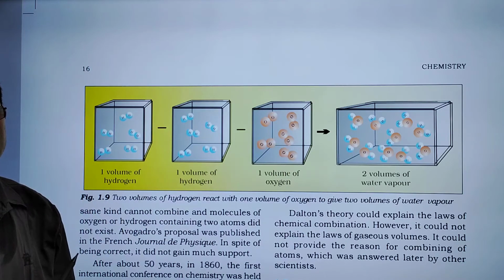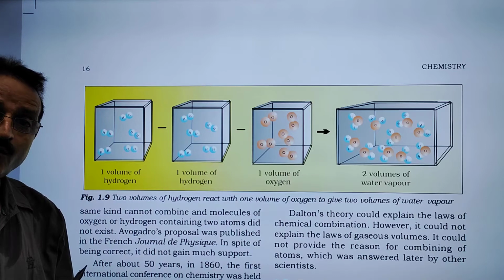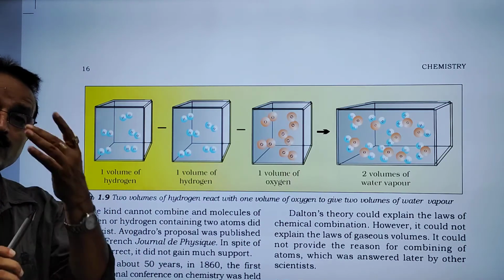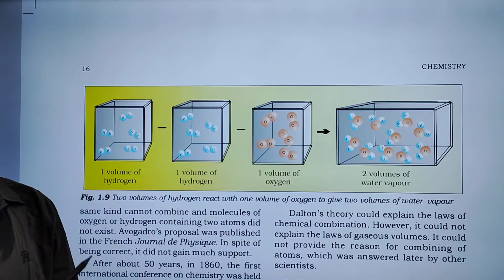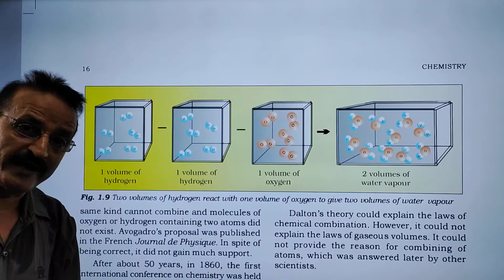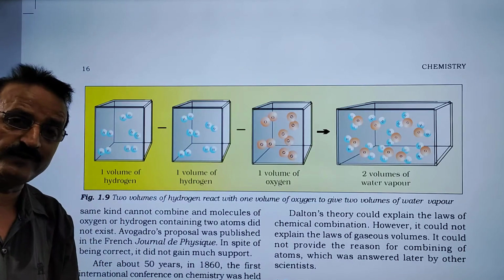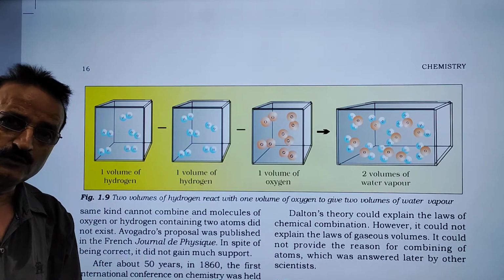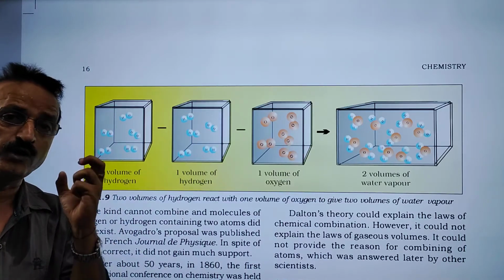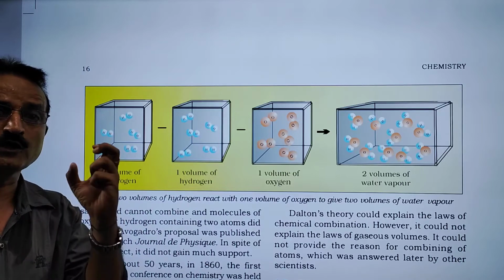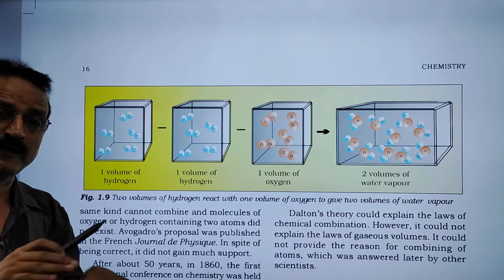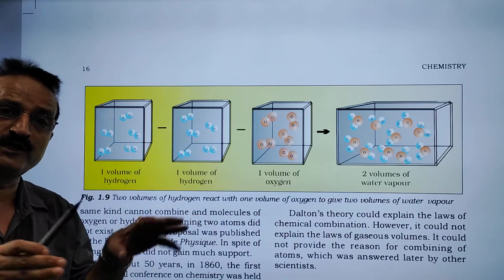Dalton believed that oxygen does not have 2 atoms, hydrogen does not have 2 atoms, and Gay-Lussac took the base that hydrogen is diatomic, oxygen is diatomic. So Dalton was the scientist who every time opposed the law of other scientists. Dalton did not accept this law.